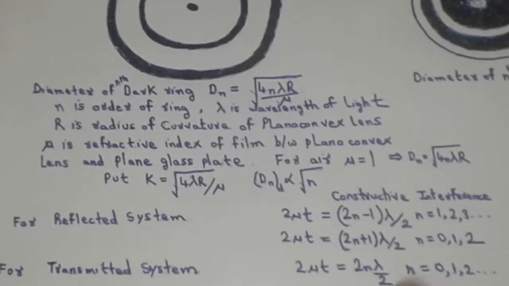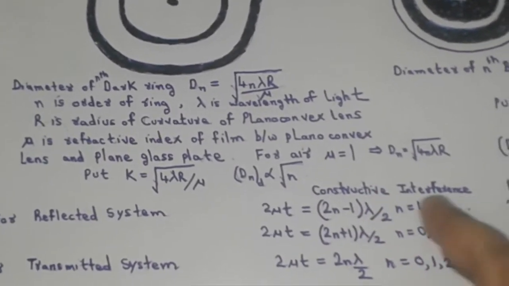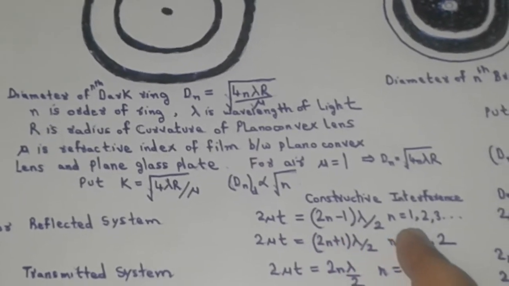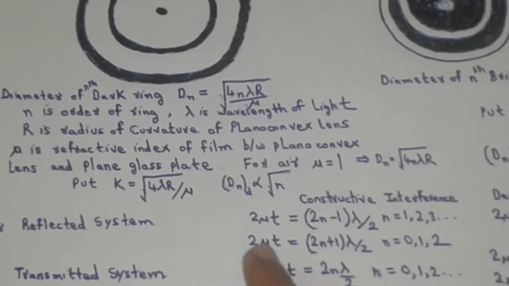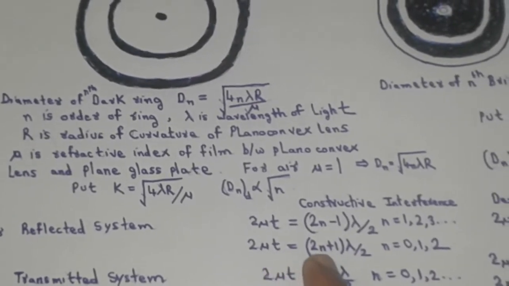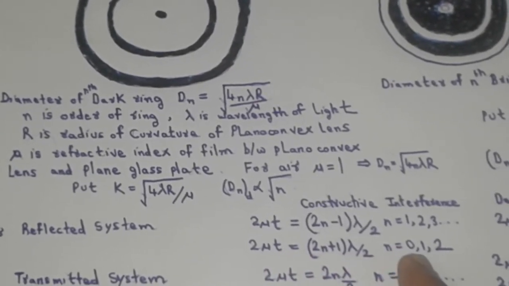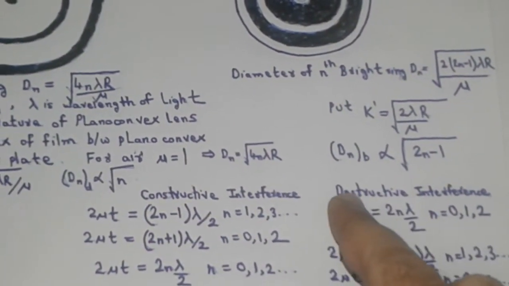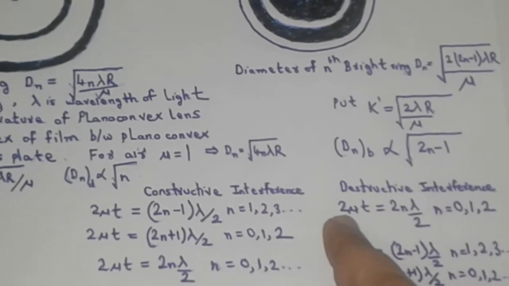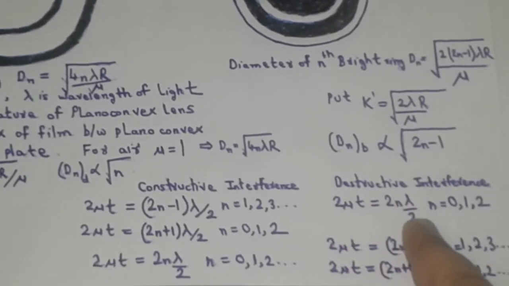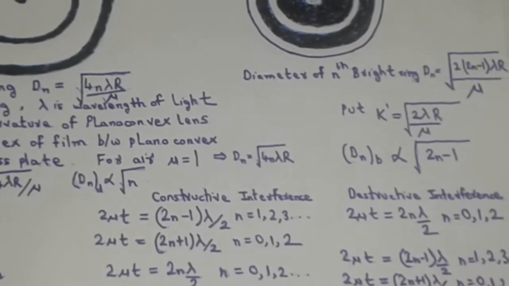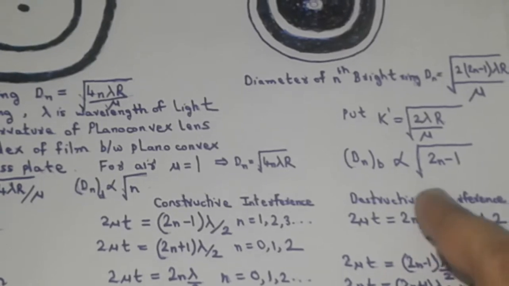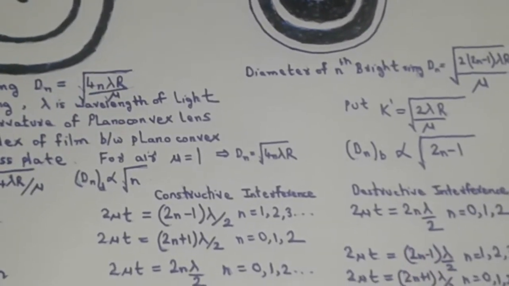For reflected system, the condition of constructive interference is 2 mu t equal to (2n minus 1) lambda by 2 for n equal to 1, 2, 3 and so on, which can be written as 2 mu t equal to (2n plus 1) lambda by 2 for n equal to 0, 1, 2. Similarly, in reflected system, the condition for destructive interference is 2 mu t equal to 2n lambda by 2 for n equal to 0, 1, 2.